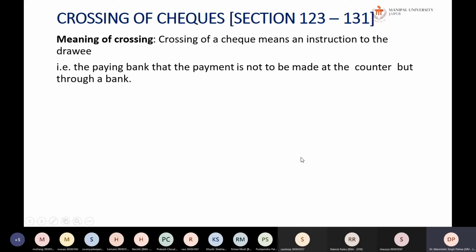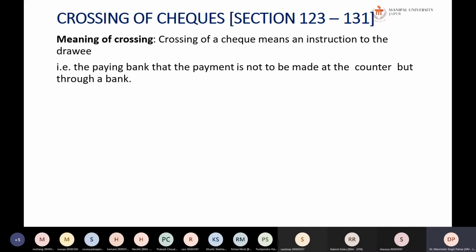Next is, what does it mean? The crossing of a check means an instruction to the drawee, that is the paying banker, that the payment is not to be made on the counter, but it should be made after transferring the payment to the bank.